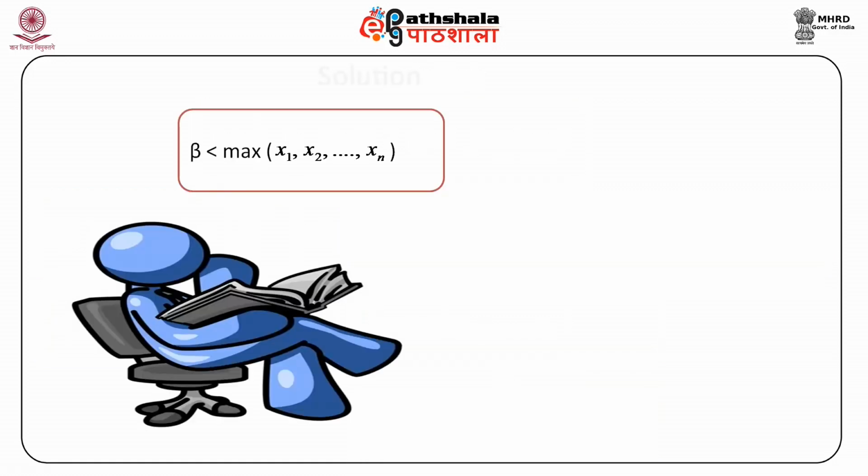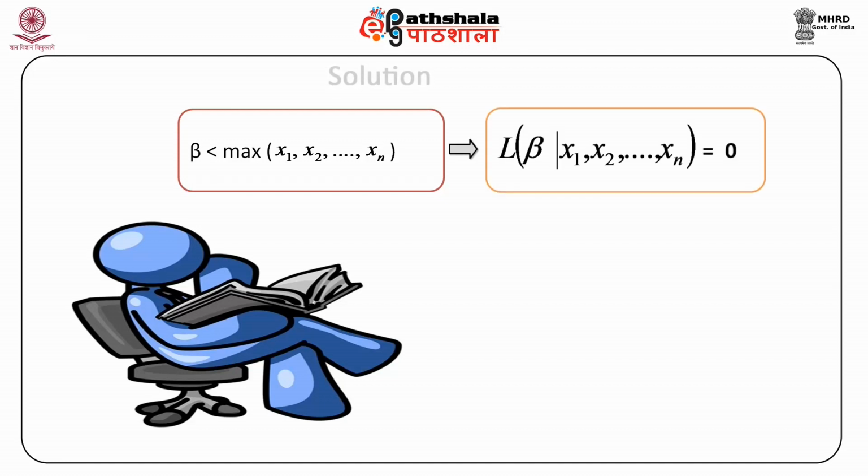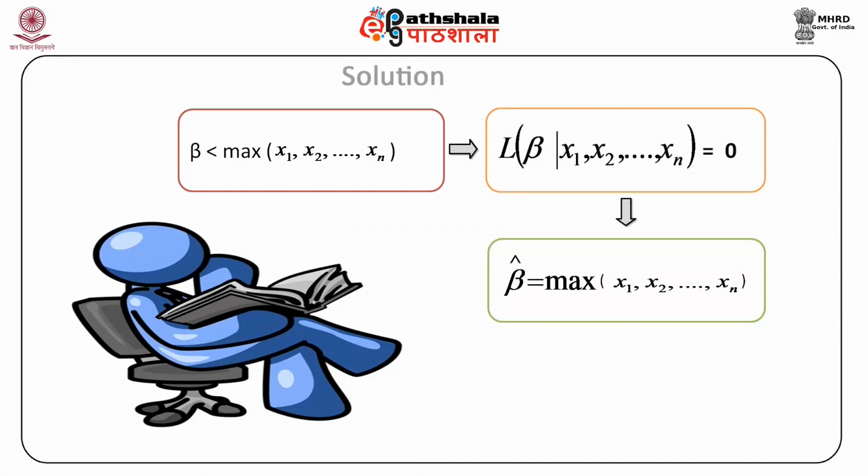However, if beta is less than the maximum of these values x1 to xn, then the likelihood function of beta given all these values of x1 to xn is equal to 0. Therefore, the maximum likelihood estimator for beta is beta hat equal to the maximum of x1, x2 to xn. This estimator is of course likely to underestimate the true value of beta if the largest population value does not get selected in the sample.